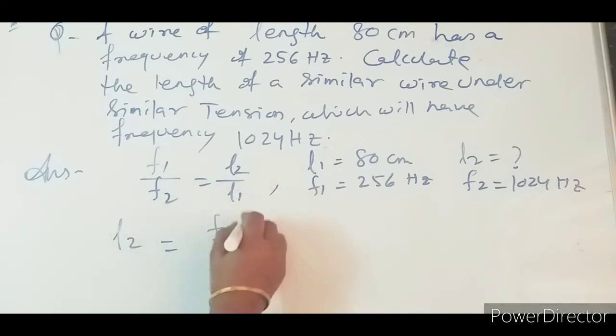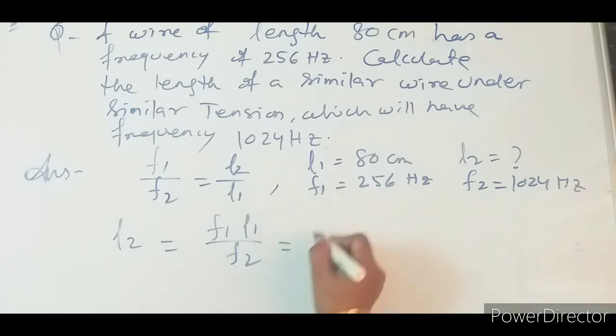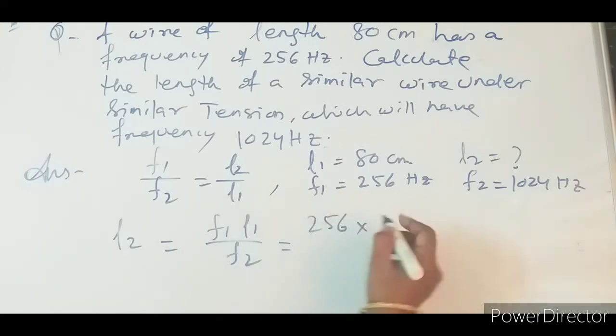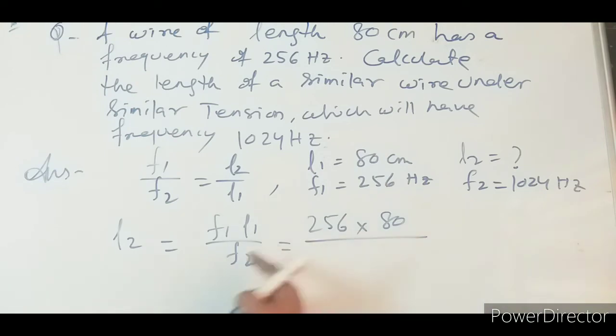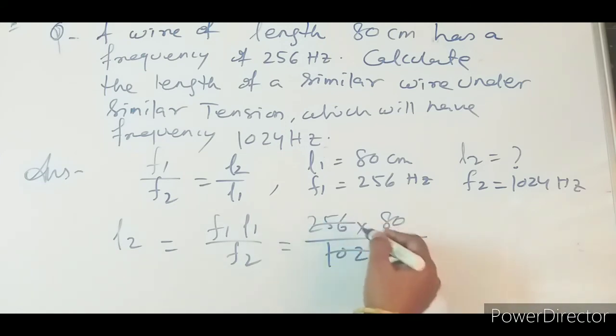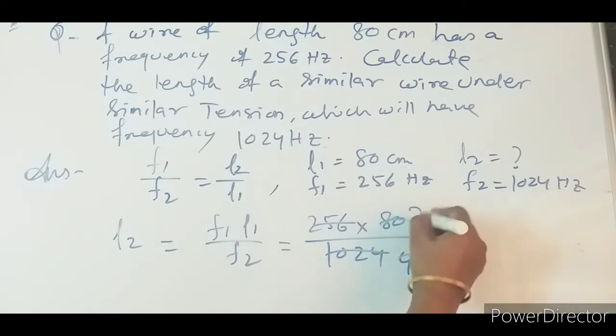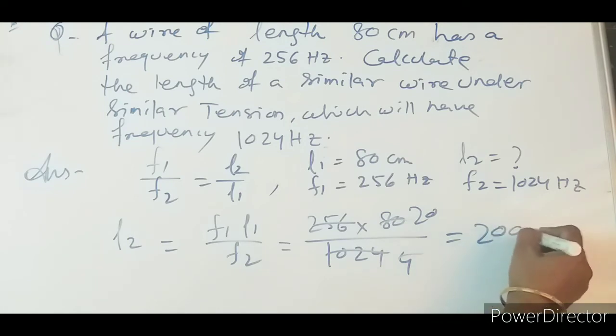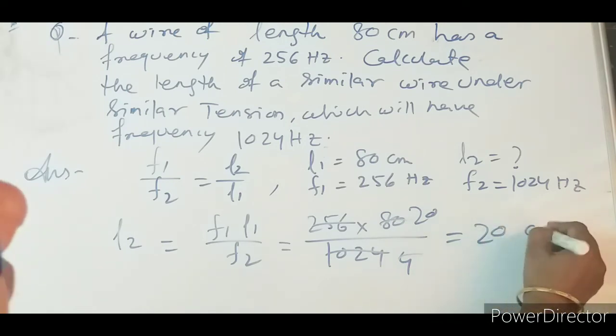L2 equal to F1 L1 by F2. F1 is 256, L1 is 80 centimeter, F2 is 1024. So 1024 is 4 times 256, and 80 by 4 equals 20. So the answer will be 20 centimeter.